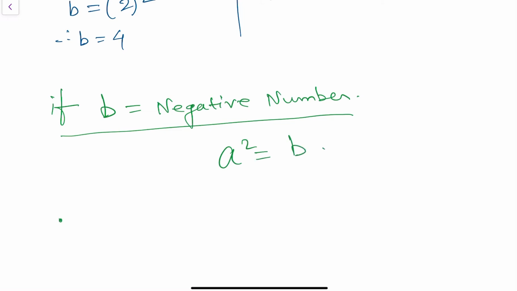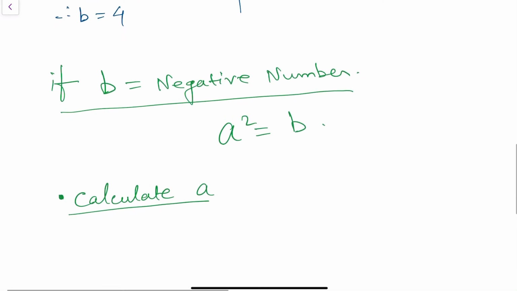In this case we calculate the value of a. Previously we calculated the value of b, but when b equals a negative number, we calculate the value of a. So what will happen here?